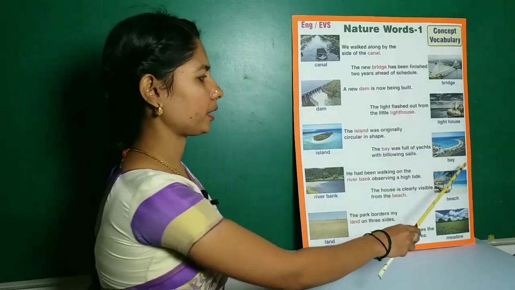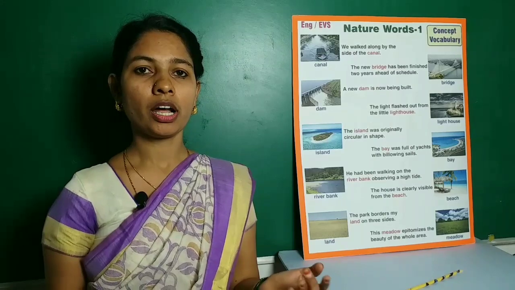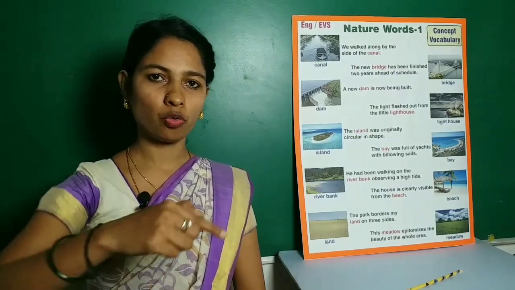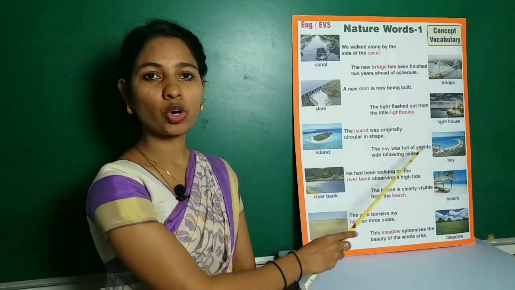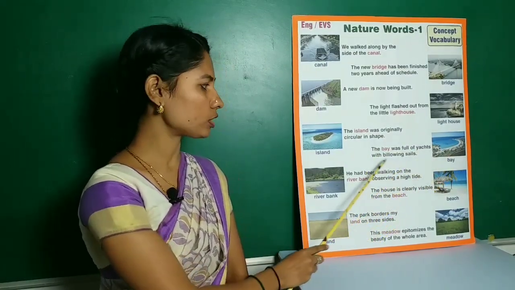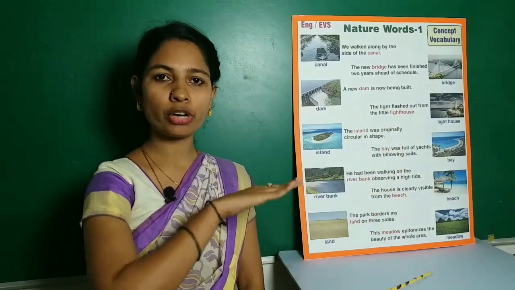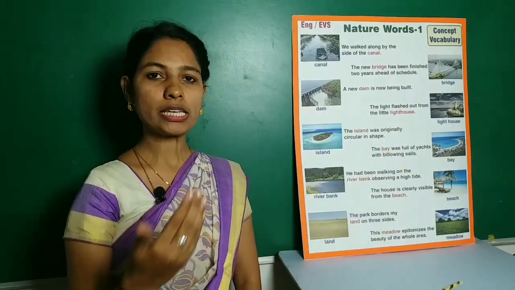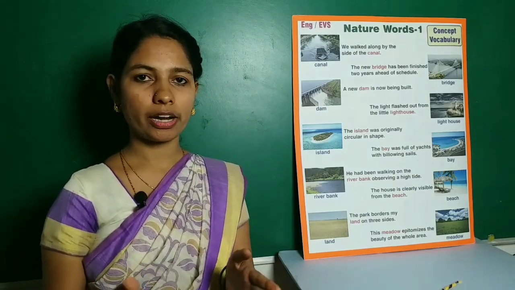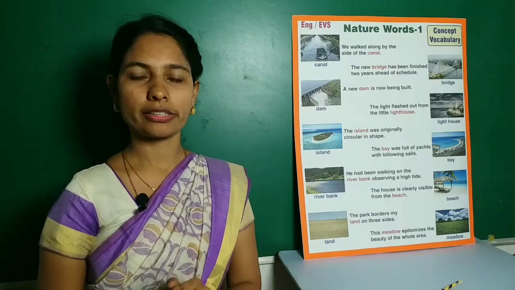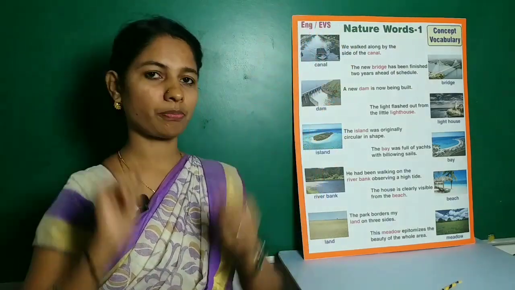Next, bay. Bay means a part of the coast where land goes in to form a curve. Example, the bay was full of yachts with billowing sails. Billowing means to fill with air and move in the wind. Example, smoke billowed from the chimneys.